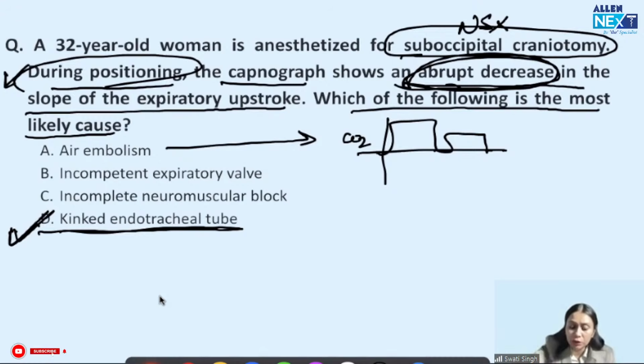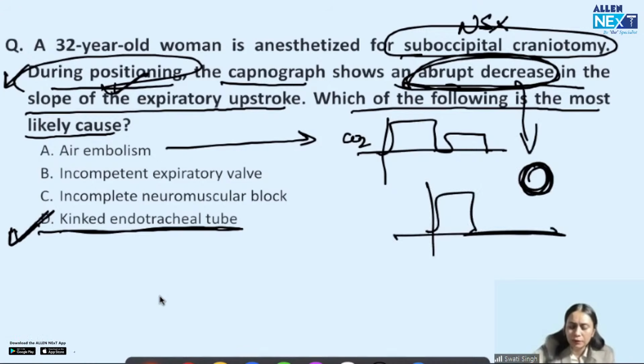Got it? But during positioning, if there is an abrupt decrease or zero, EtCO2 becomes flat, then the answer would be the tube has come out accidentally or the circuit disconnected while positioning. Or if there is a sudden decrease, then the tube has kinked. Got my point? So the answer would be D. So there is a possibility the question can be tricky. So just read the question carefully. Careful reading of the question is a must, even if it seems a repeat question and you know the answer. They can twist the question a little bit. Got my point? So the answer is kinked endotracheal tube.